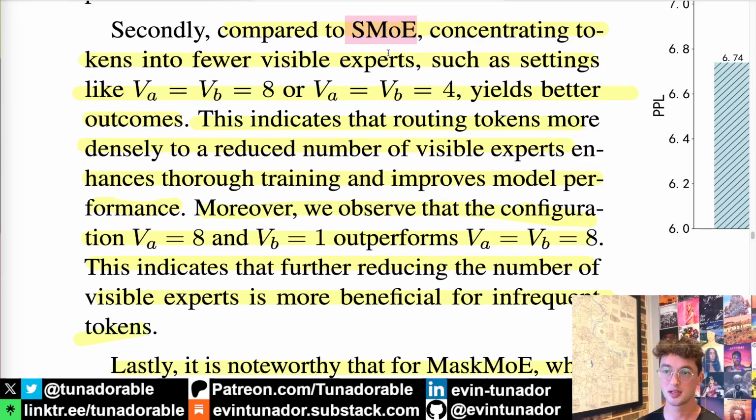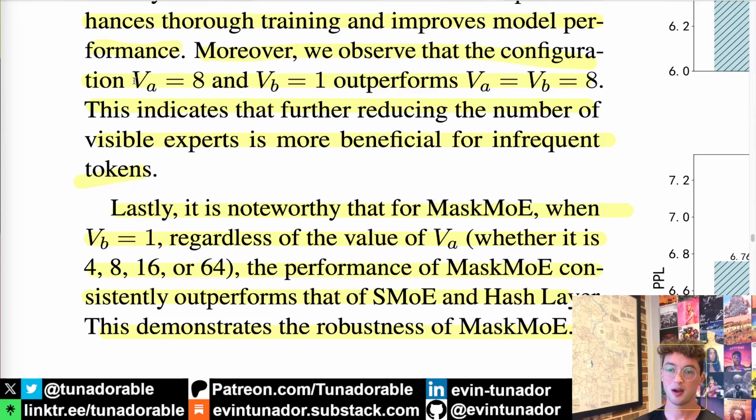We are getting loss in accuracy and performance because the tokens are too evenly distributed across the number of experts. Furthermore, when we compare VA equals 8 and VB equals 1 to VA and VB both equal 8, we do find that actually forcing infrequent tokens all into one expert does outperform just allowing everything to have 8 experts.